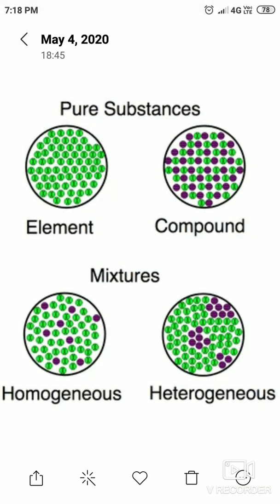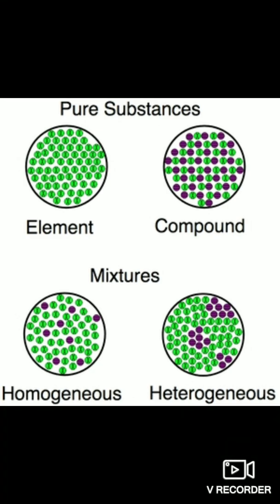Welcome back students. Today's topic is elements and compounds from class 6 chemistry, second chapter. Before starting the chapter, I want to tell you about matter. Already you have learned from the earlier classes that all substances are made up of matter. So matter can be classified into two groups, pure and impure substances. Now we are discussing pure substances, which consist of particles of only one kind. These pure substances are further classified into elements and compounds.